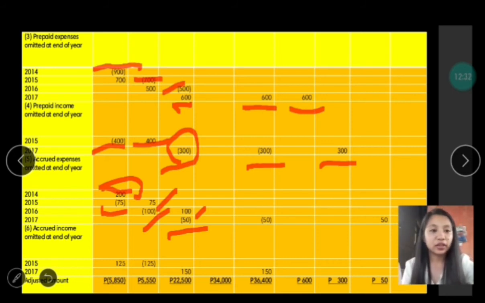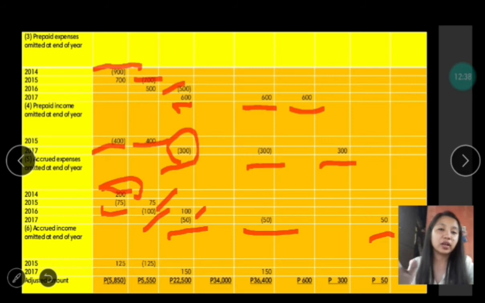And we also deducted in the retained earnings since it is an expense, and this column is for the accrued expense. Last is the accrued income. We have accrued income for the years 2015 and 2017. For 2015, we have 125, and as we all know, accrued income is the income which has been earned but not yet received.